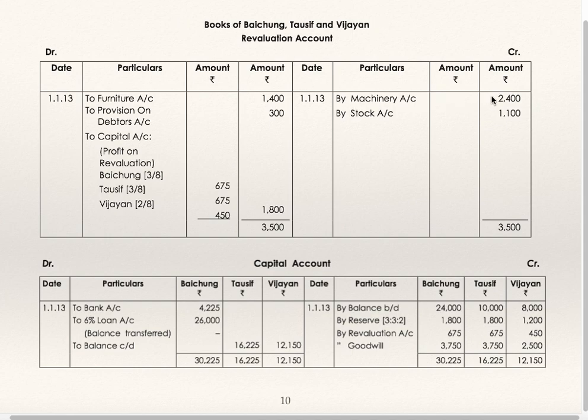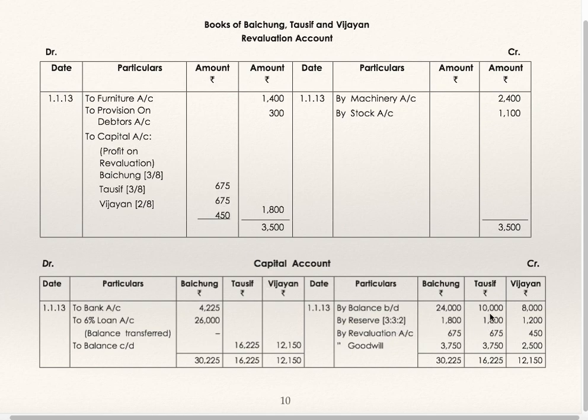Revaluation account: by machinery, by stock, increase in value of assets; to furniture, to provision for debtors, decrease in value of assets. Profit to be transferred to partners' capital accounts in their profit sharing ratio 3:3:2. Now see capital account: by balance brought down, opening capital balances, by reserve. Reserve is distributed in profit sharing ratio 3:3:2.